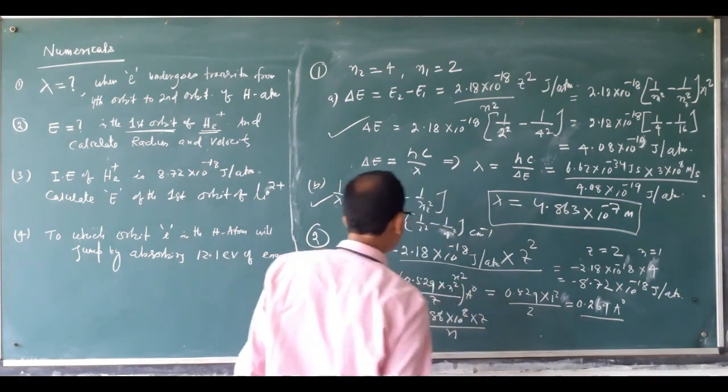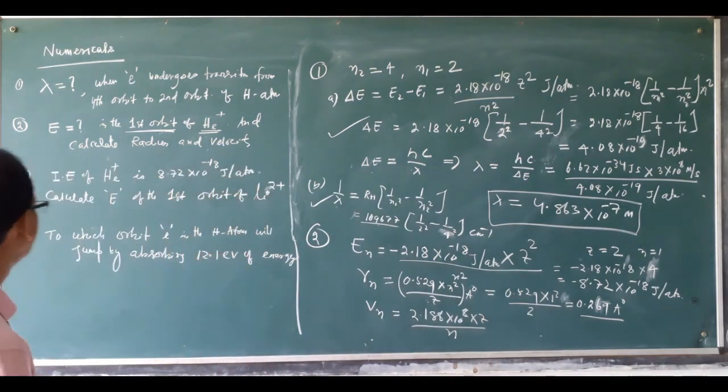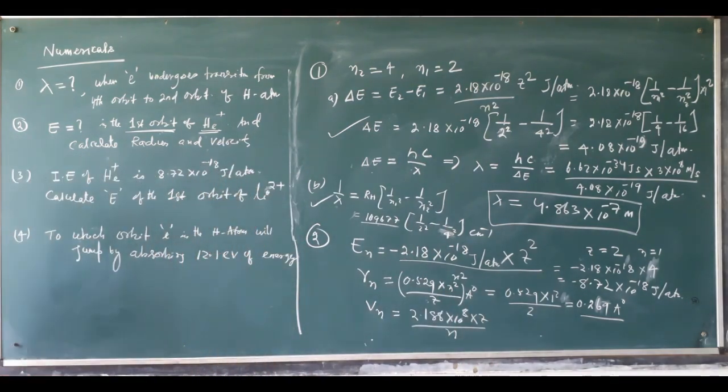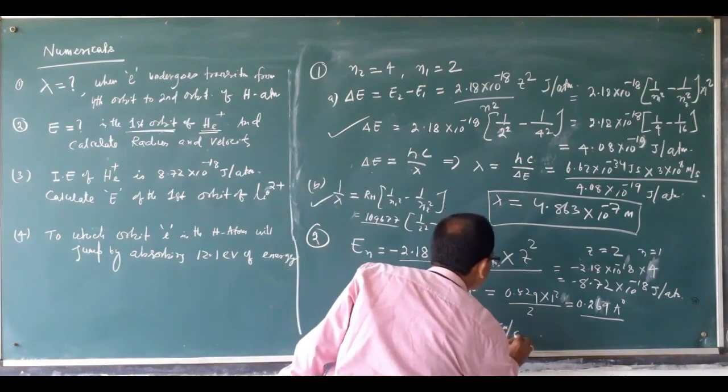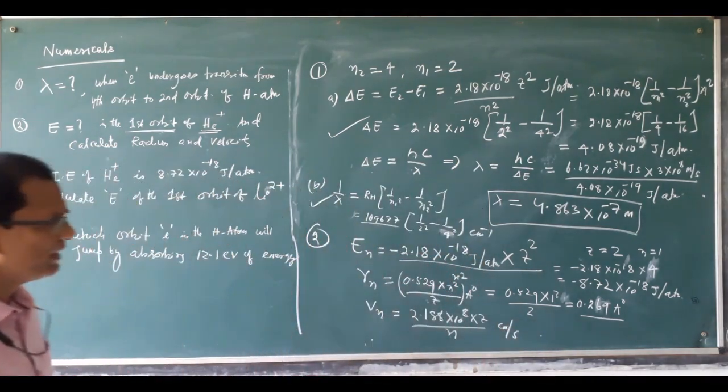And the unit is centimeter per second. This is the unit of velocity.